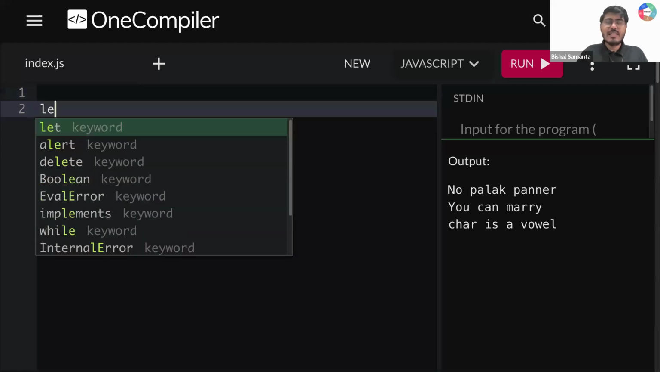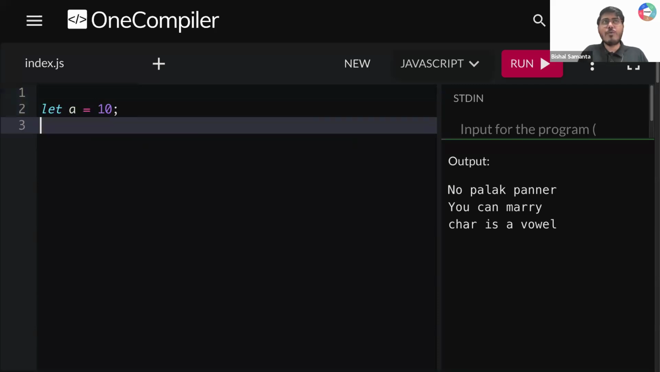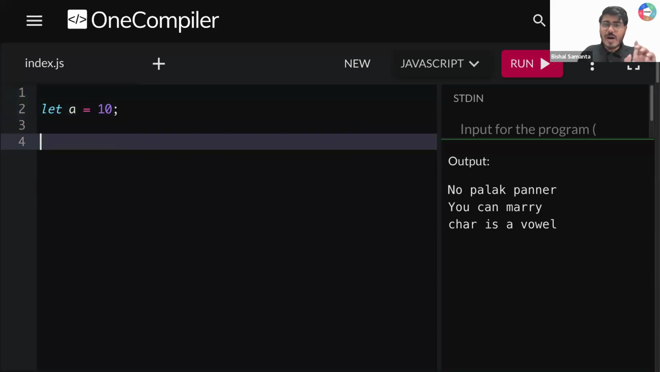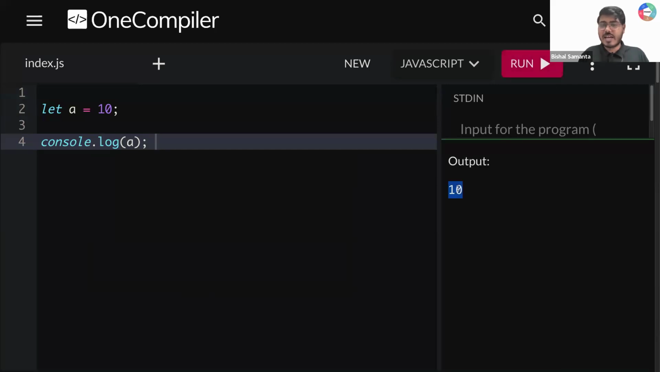Okay, so guys, let me create a variable A with 10. Now I need all of your response. What will be the output if I type here console.log A? Very simple, sir. Everyone will be saying, sir, here I have 10. So I am supposed to get 10 in this output.